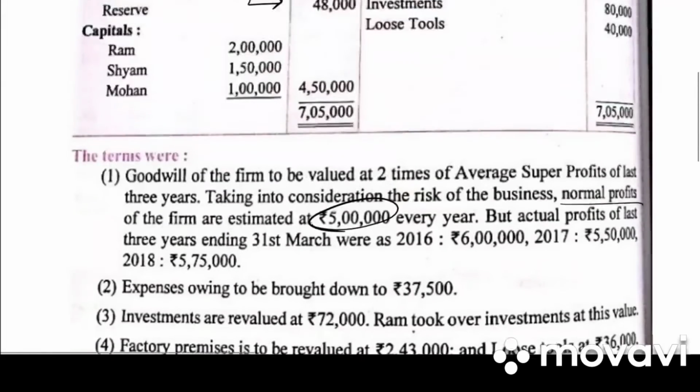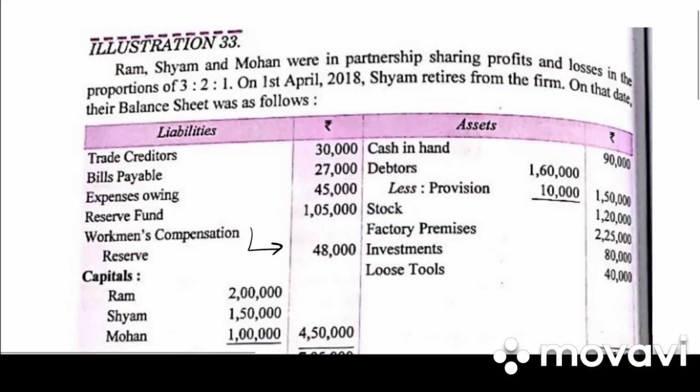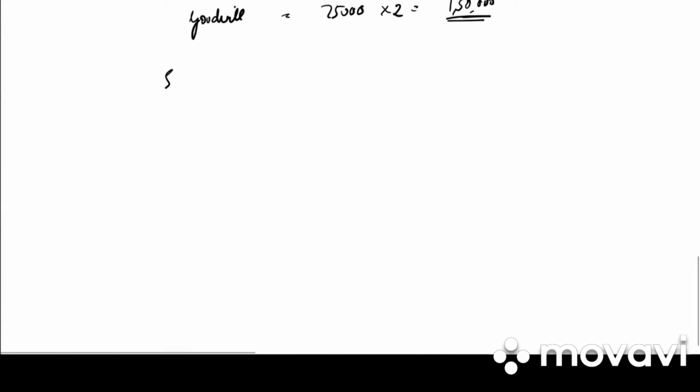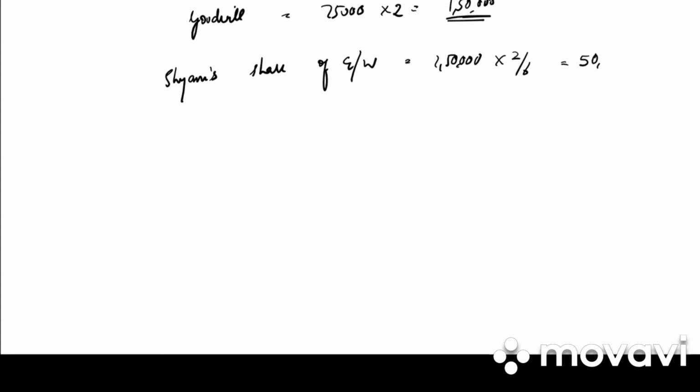So what is Shyam's share of goodwill? It is 1,50,000 into 2 by 6. Shyam's share of goodwill, 1,50,000 into 2 by 6, 3 lakh divided by 6, it is 50,000. So this share will be given to the continuing partners in the gaining ratio.